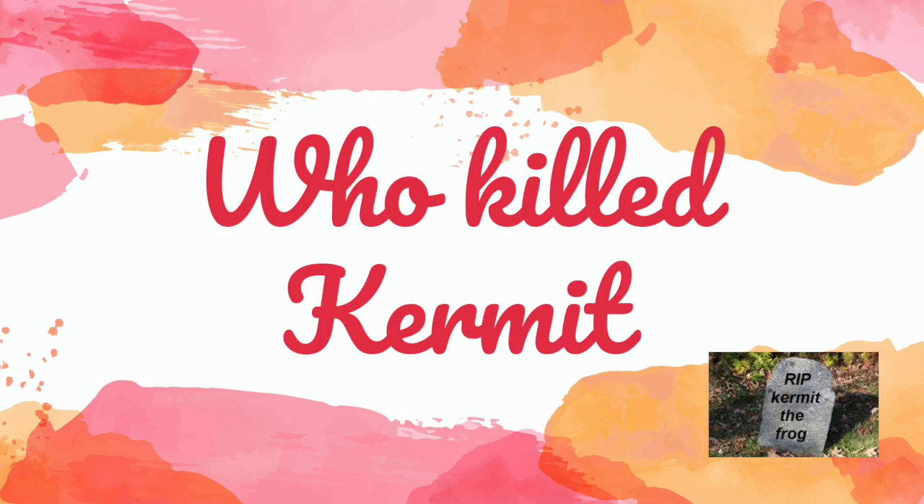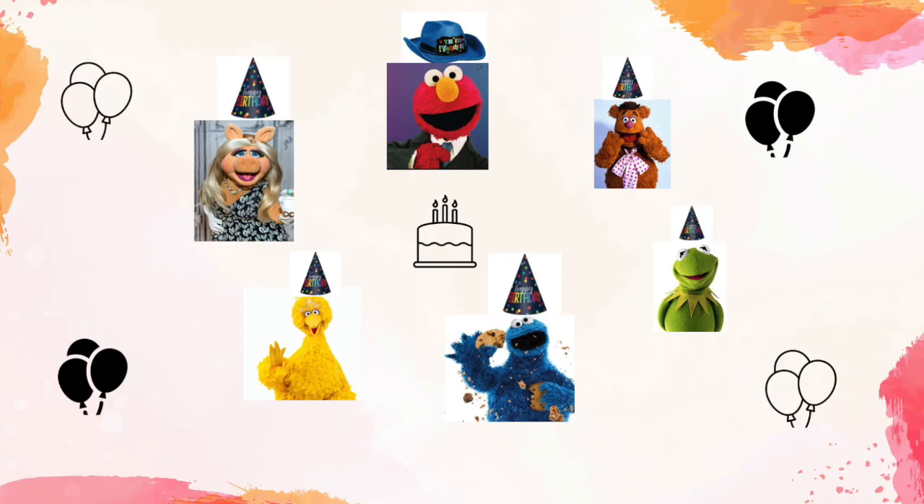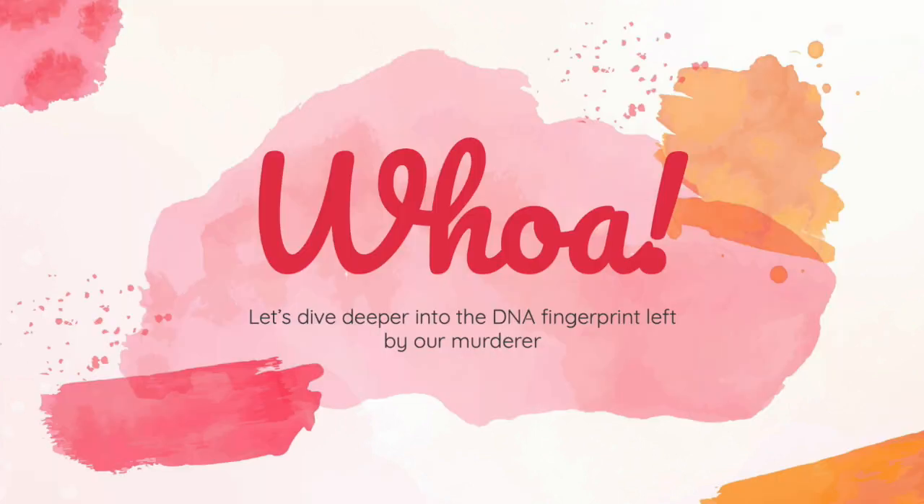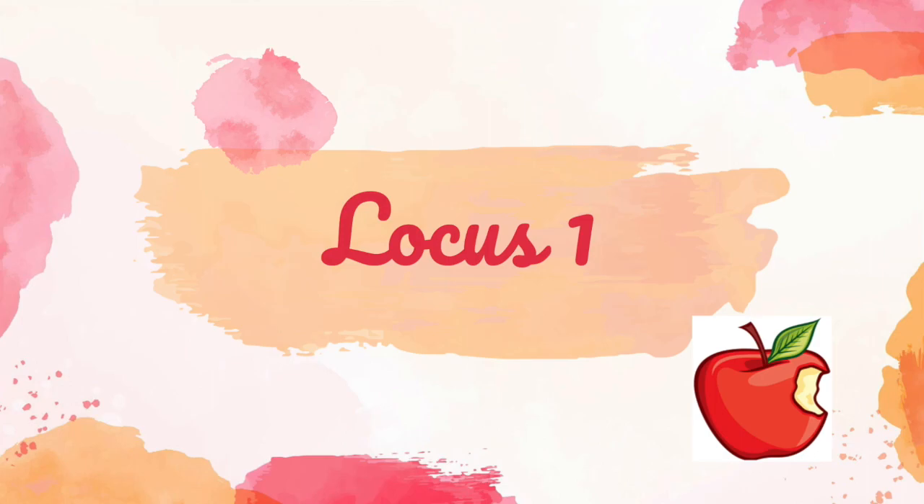Today, we will be determining who killed Kermit the Frog. It started out as a normal day. The cast of Sesame Street and the Muppets were together celebrating Elmo's birthday until things took a nasty turn. In order to solve this case, we're going to look at DNA evidence left on an apple found at the scene. Let's look at the first locus.